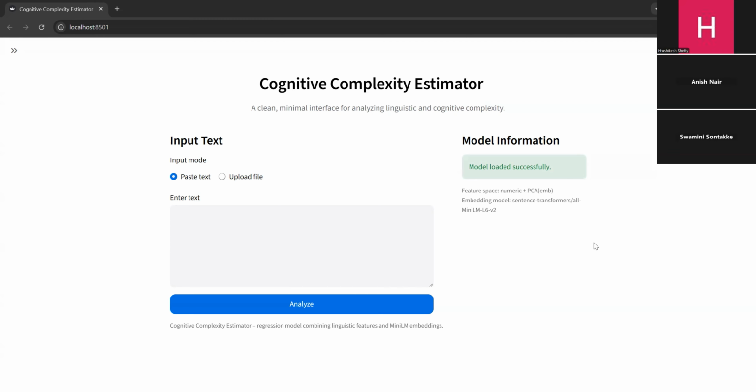Traditional scores like Flesch or SMOG mainly rely on surface features. However, cognitive complexity is influenced by much more, like syntactic structure, lexical sophistication, surprisal, and conceptual density. This project aims to capture these dimensions using modern NLP tools.